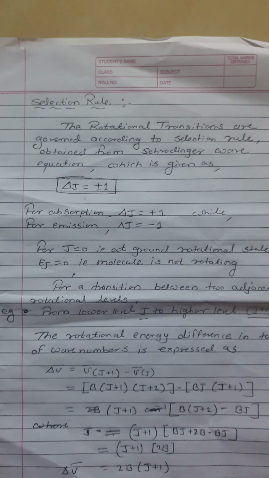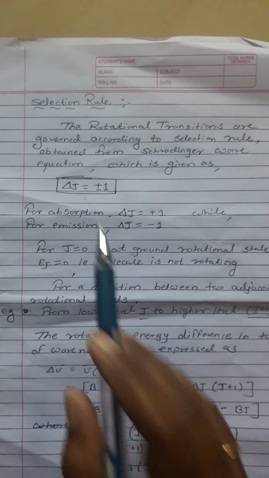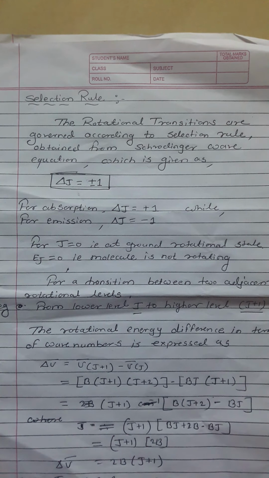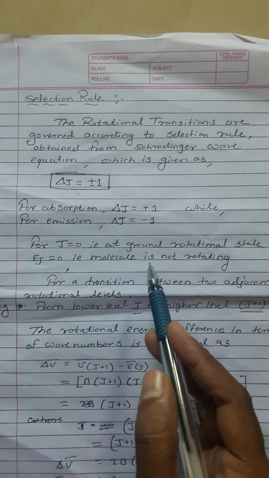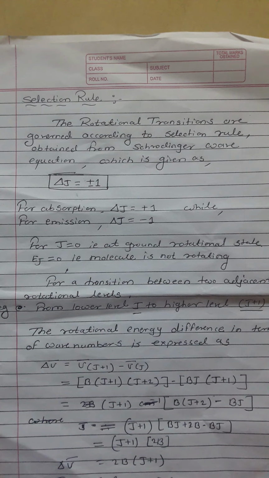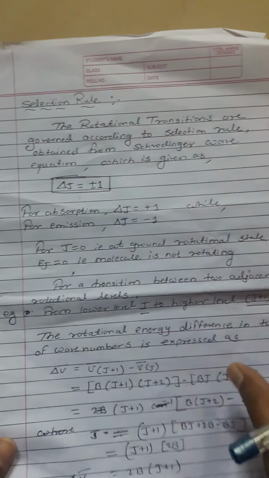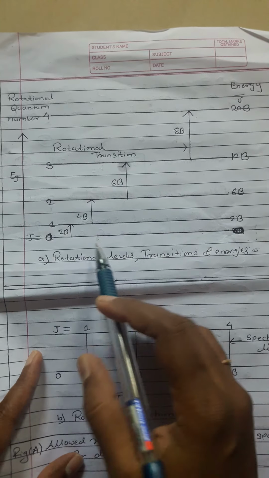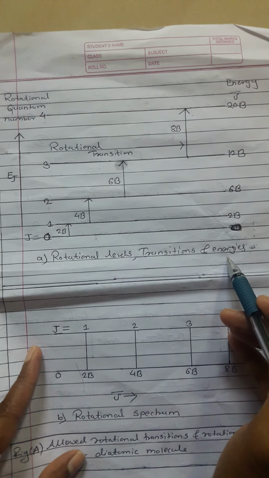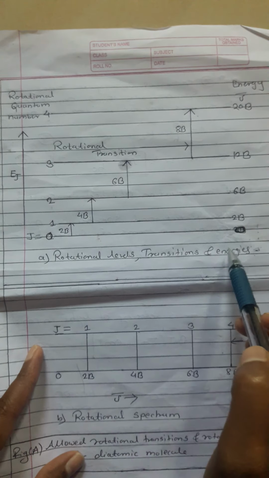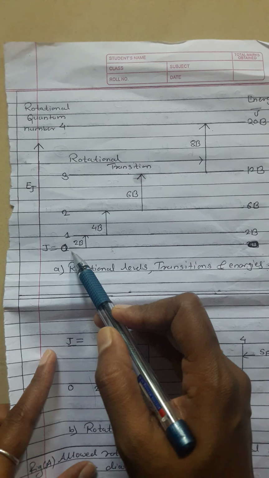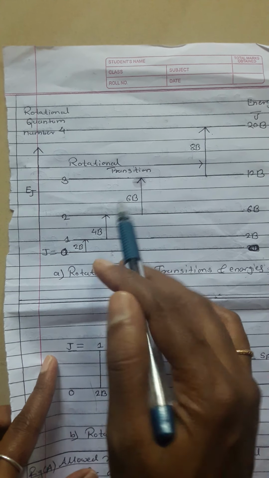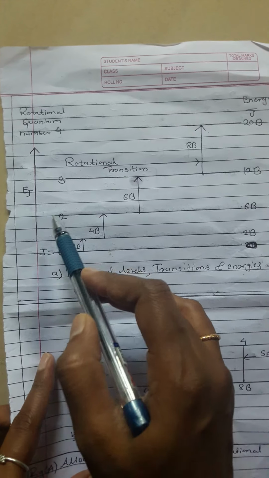For J is equal to 0, that is the ground rotational state, and E is equal to 0, the molecule is not rotating, as can be seen from the figure here. This is the rotational level transitions and energies diagram. If Ej is equal to 0, then the molecule is not rotating.